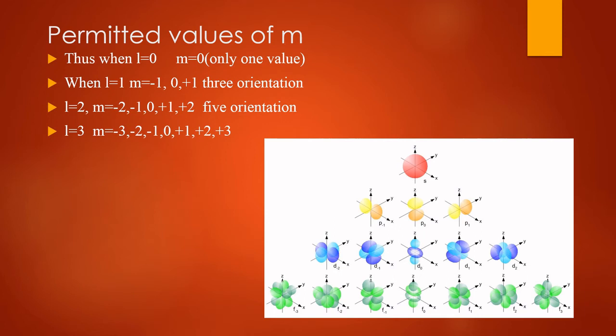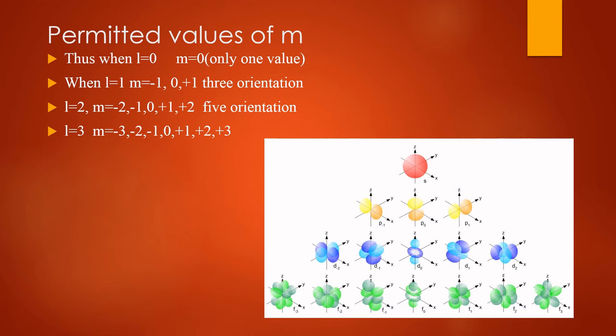Like if l equals 2, there are five values, five orientations. They are dxy, dyz, dzx, dz square, dx square minus y square. All of the 5d orbitals are not identical in shape.